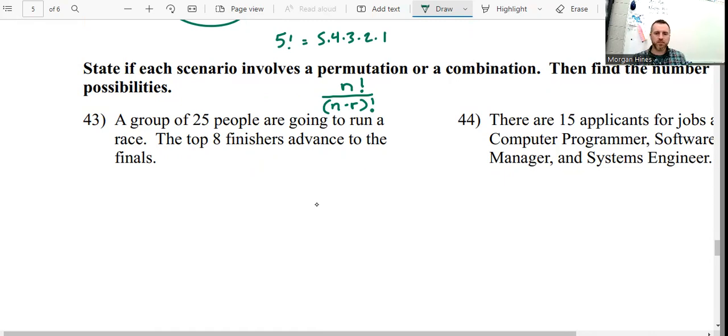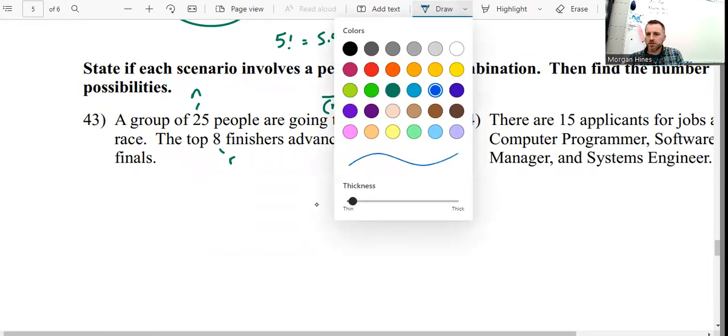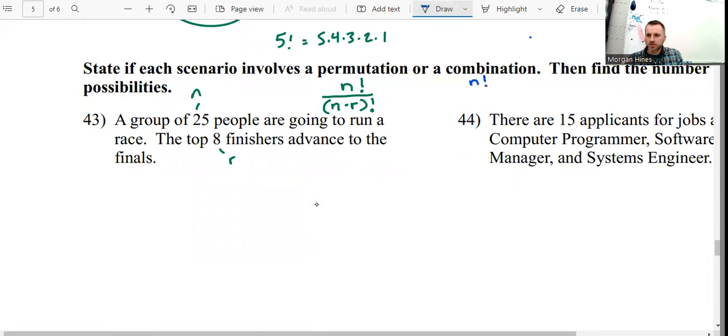So like in the first example, we've got 25 people. We're going to take 8 of them at a time. This would be n and this would be r. So identifying n and r is not too difficult. Usually the biggest one is n. With the combinations, the hard part is knowing whether it's combinations or permutations. So combination is n factorial over r factorial times n minus r factorial. And these formulas look way more complicated than they actually are. It's just a way of saying something that's not too tough.